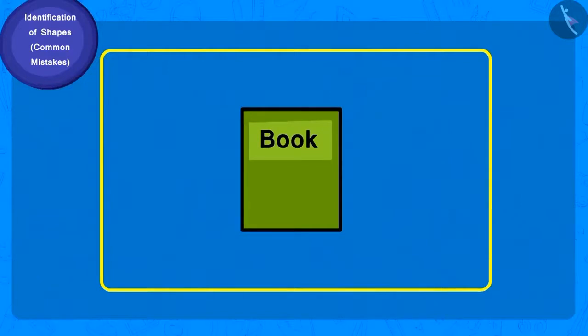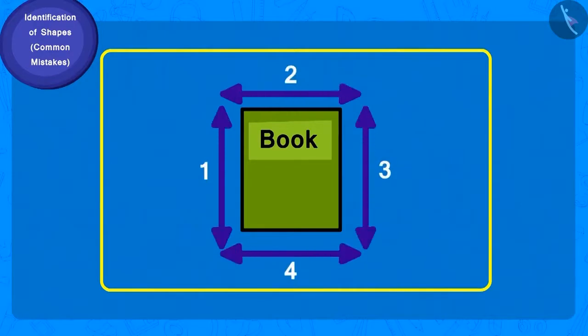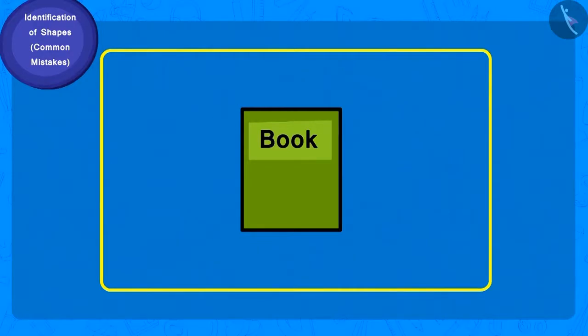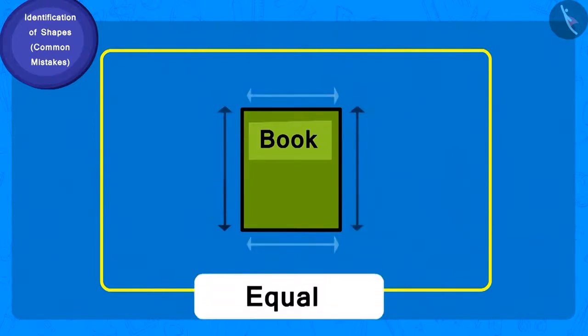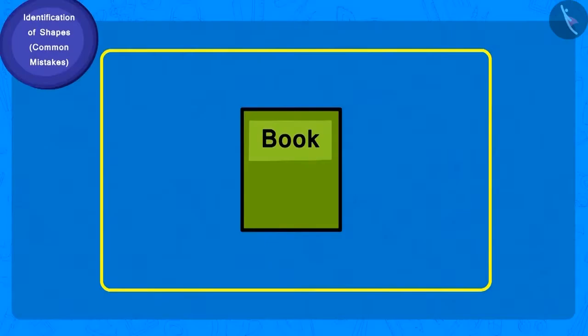How many sides does the book have? And how many corners? 4. But is the length of all the sides of the book equal? No. Only the length of the opposite sides is the same.